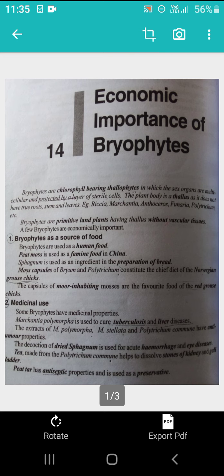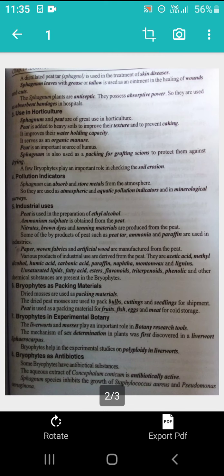The dry decoction of the sphagnum is also used to cure hemorrhage and eye diseases. And the peat tar also has antiseptic properties. This sphagnum is mostly used in hospitals because it has an adsorbent property, so it is used as adsorbent bandages in hospitals.